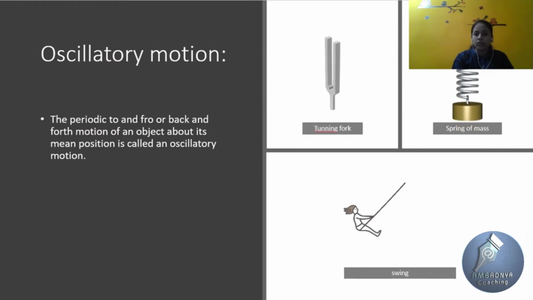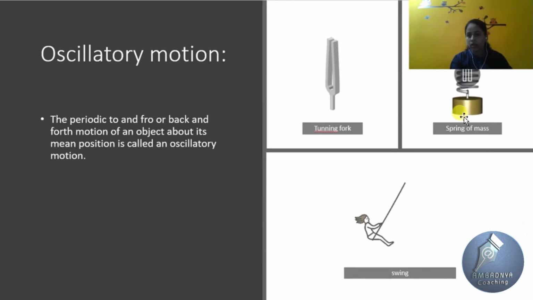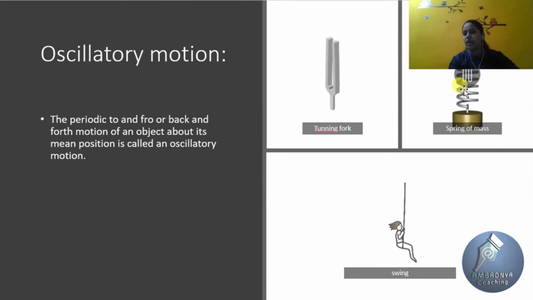Some examples of oscillatory motions are a spring with mass, a tuning fork, and a swing, as shown in the figure. First, see here, a spring loaded with mass moves to and fro, or up and down. Second, the tuning fork.